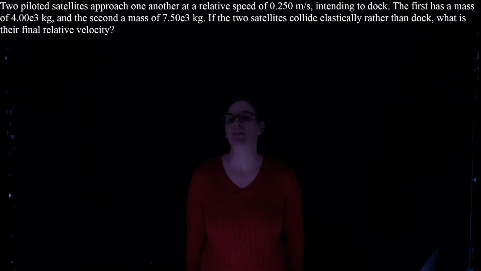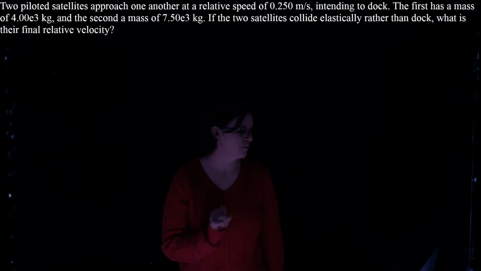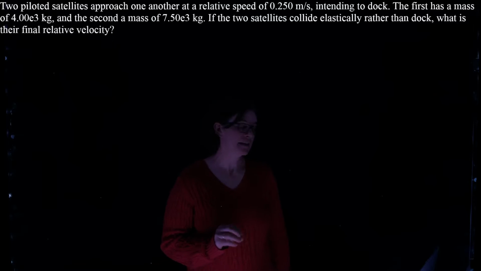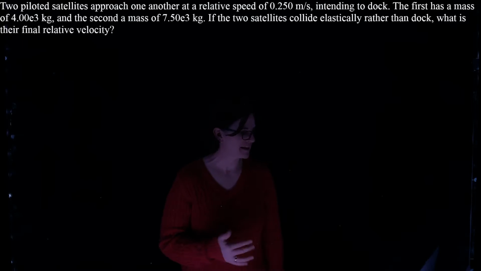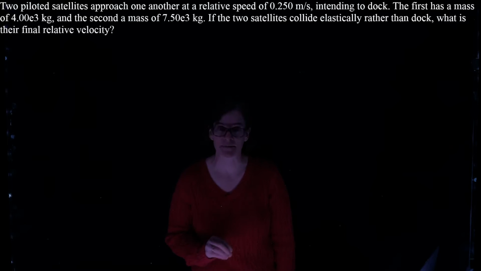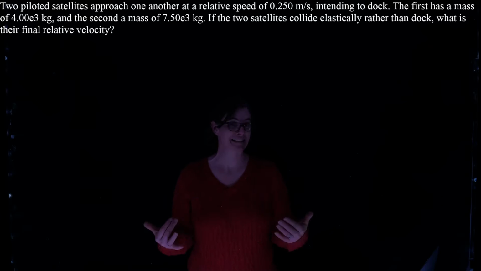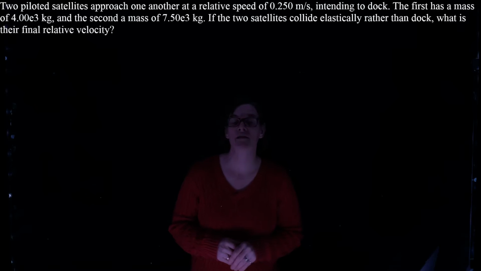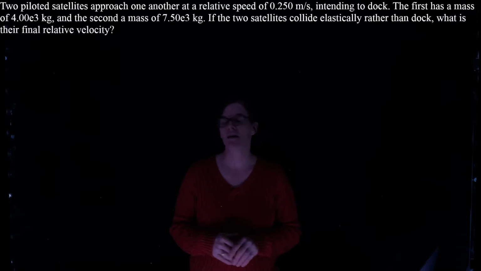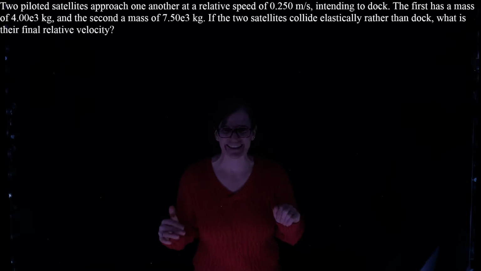All right, so this problem reads: two piloted satellites approach one another at a relative speed of 0.25 meters per second, intending to dock. The first has a mass of 4 times 10 to the third kilograms, and the second has a mass of 7.5 times 10 to the third kilograms. If the two satellites collide elastically, meaning they bounce off of each other rather than dock, what is their final relative velocity? So we're going to make one assumption, that they collide perfectly elastically.